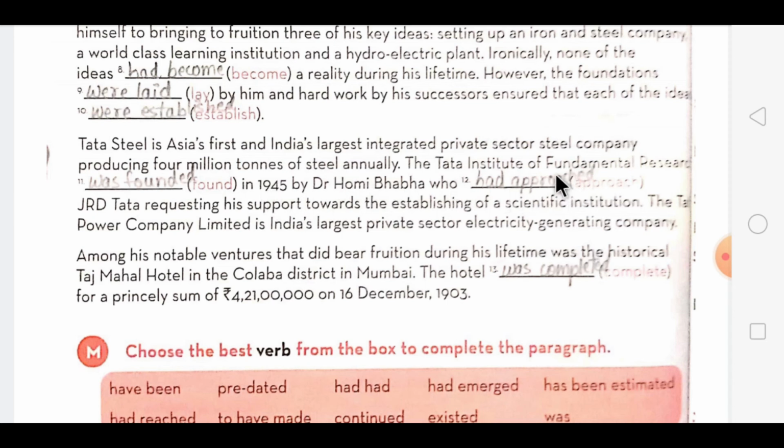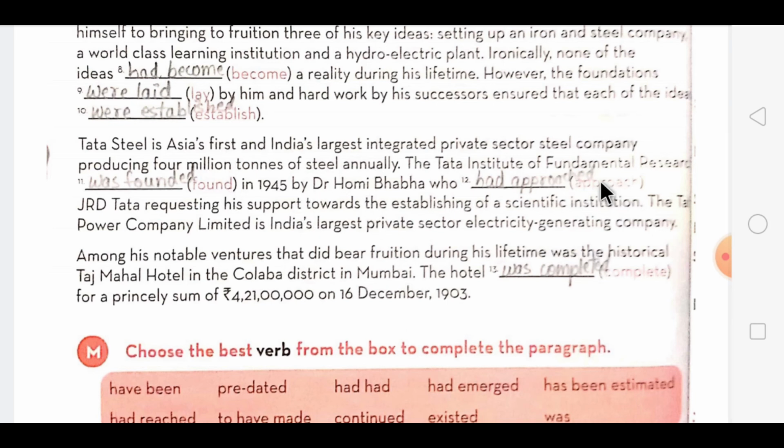Now, this action was already completed, so we used past perfect tense. The Tata Power Company Limited is India's largest private sector electricity generating company.